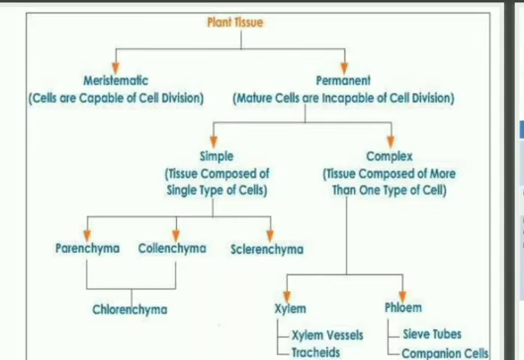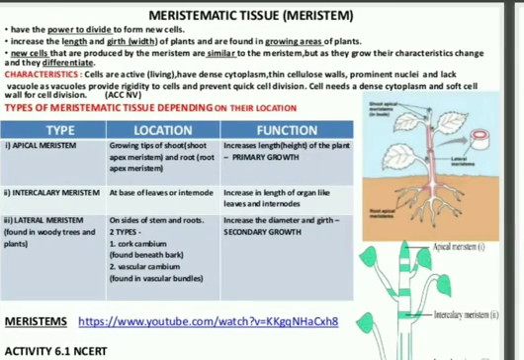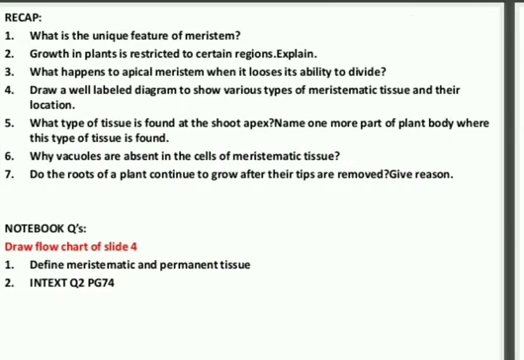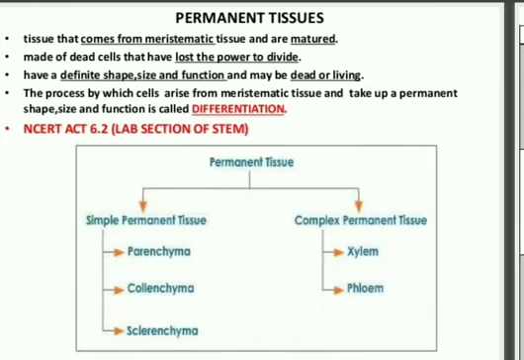And next we are going to discuss the meristematic tissues and types of meristematic tissue, which we have done earlier also. Three types of tissues were given: apical meristematic tissue, intercalary meristematic tissue and lateral meristematic tissue. Here I have given you short questions for recap, okay, that you can write in your notebook and answer.